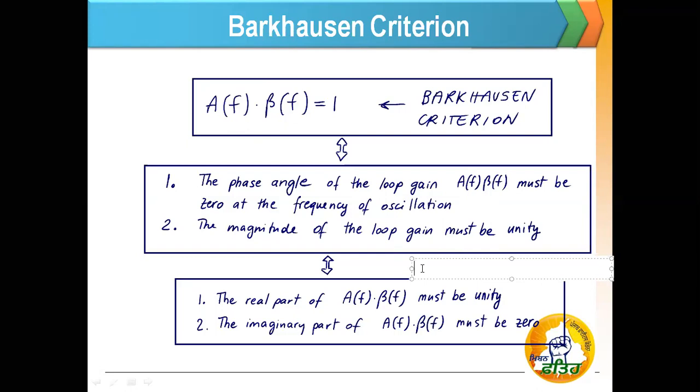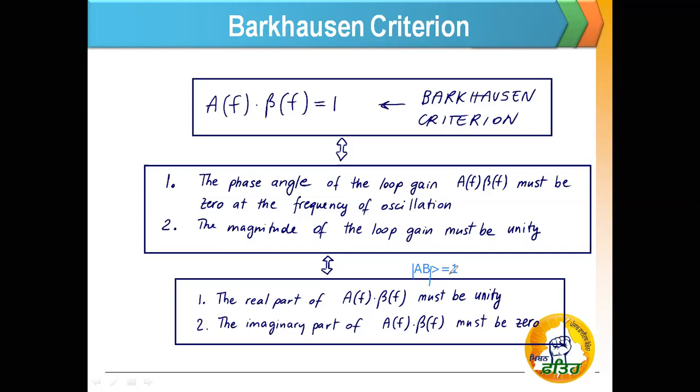You can also write it like that: the magnitude of A beta should be greater than or equal to 1. Here you can also add the magnitude bar like this. This is the one condition: the magnitude of loop gain, the magnitude of the product of open loop gain A and feedback factor beta, should be greater than or equal to 1.